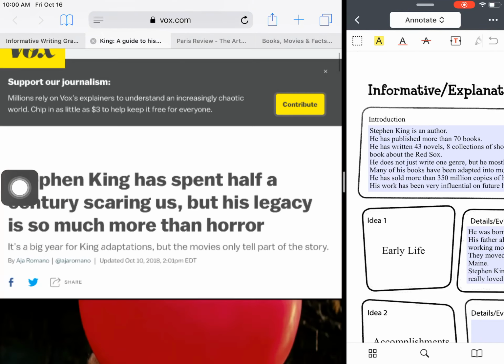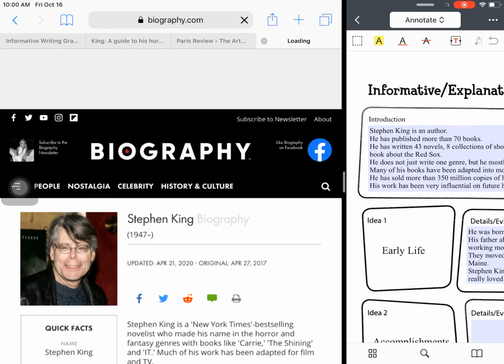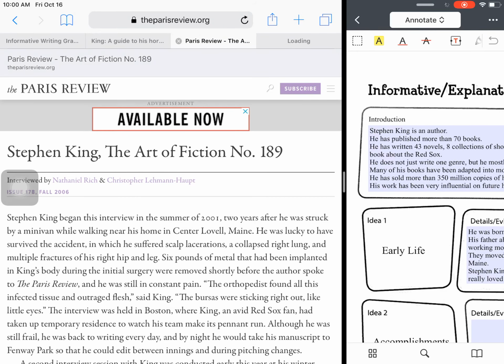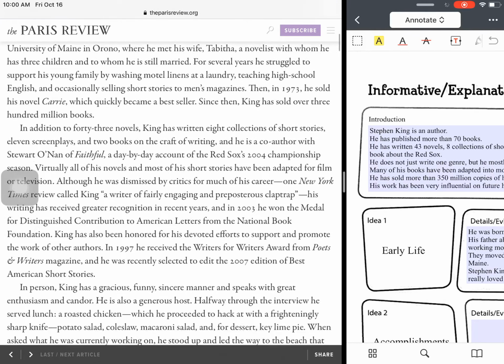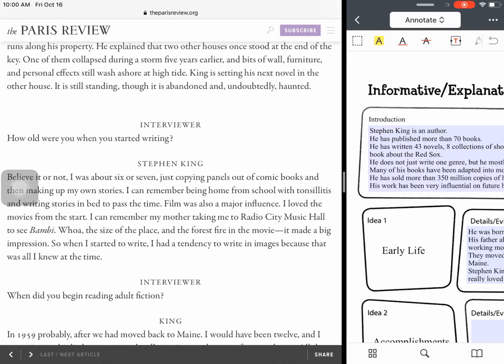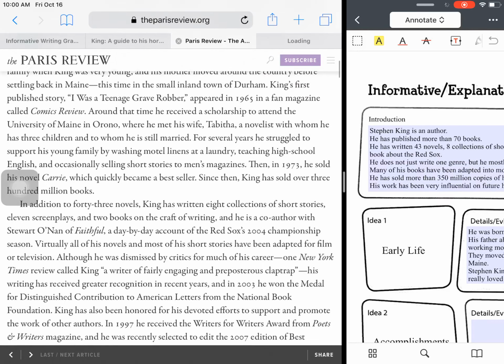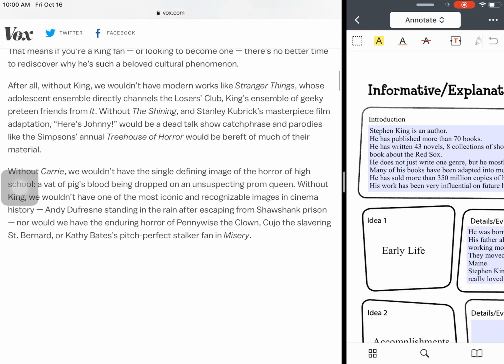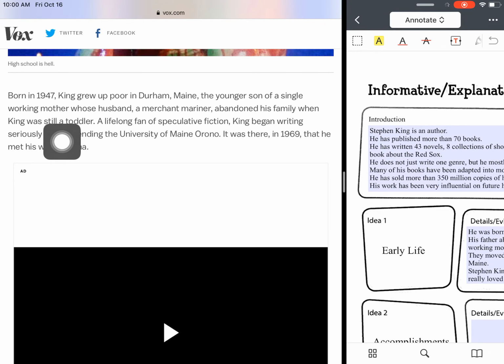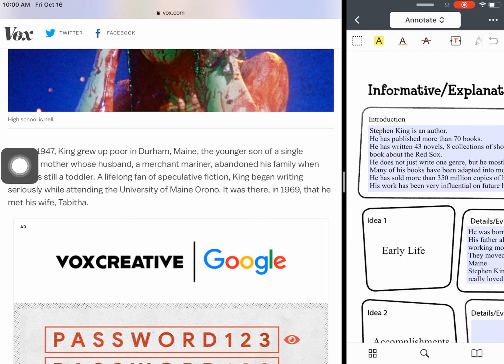Now, like last week, I have all 3 of my sources open. And last week, I really skimmed and scanned the top portion. This week, I had to dig a little bit deeper, so I had to read a little bit closer. This one is an interview, so I had to read through some of the questions, like this one, how old were you when you started writing? So I knew the questions that were going to be about his childhood, and so that's where I got my information from. In this one, again, I had to read a little bit deeper into my source to find some of my information about his childhood.